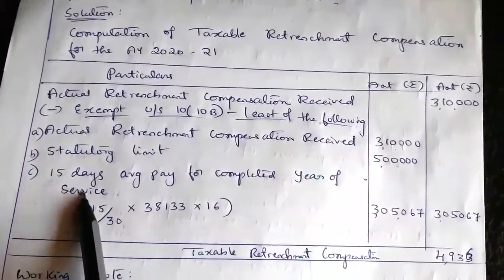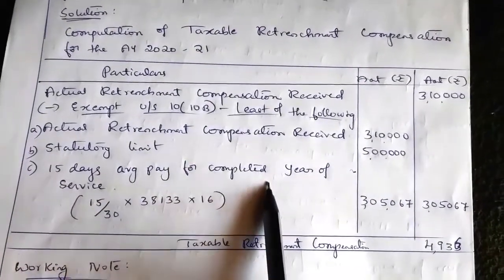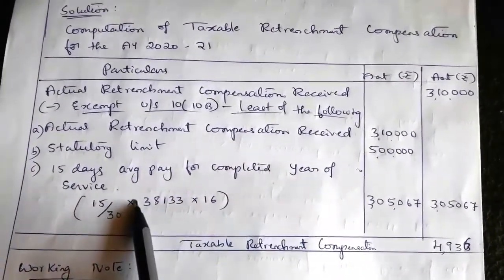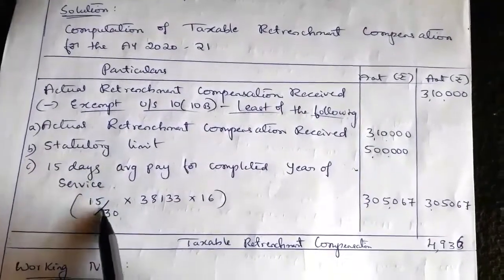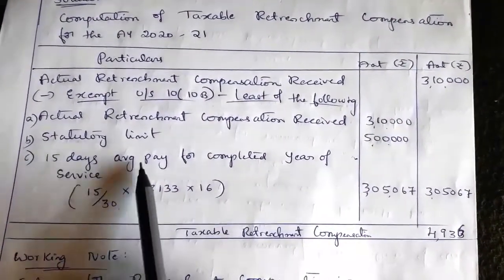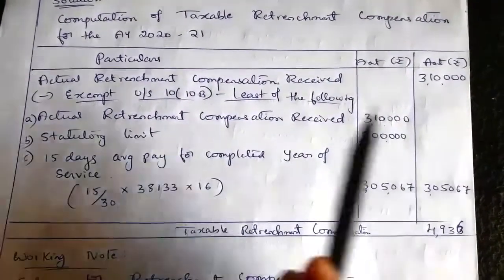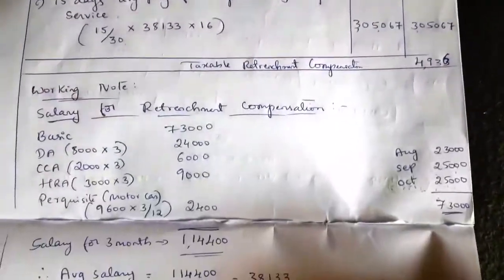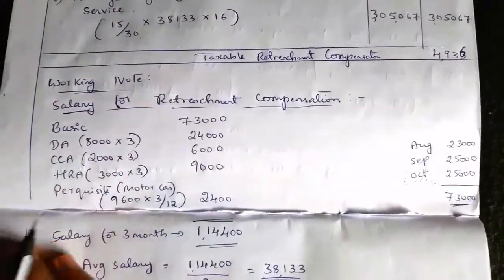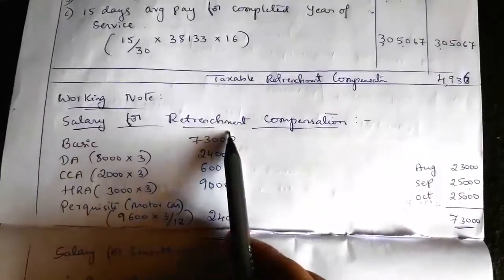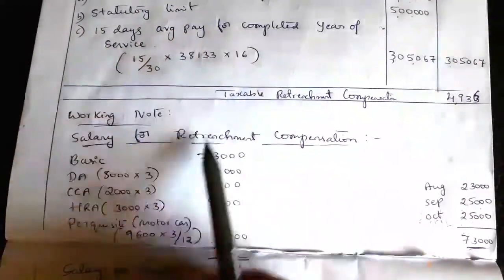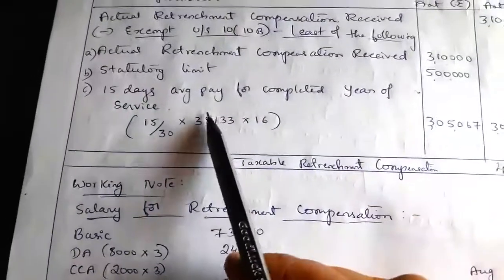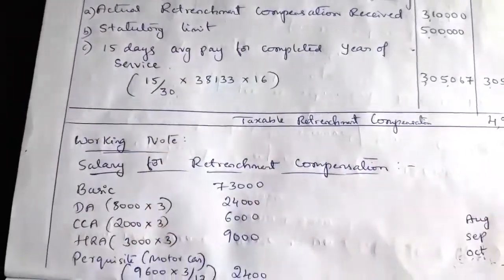Next, third one is 15 days average pay for every completed year of service. Here we have to take 15 days, so 15 divided by 30. Now we have to compute the average pay. What is the average pay? So prepare a working note here: salary for retrenchment compensation. So we need to compute average pay here. So 15 days average pay. Average pay is nothing but average salary.